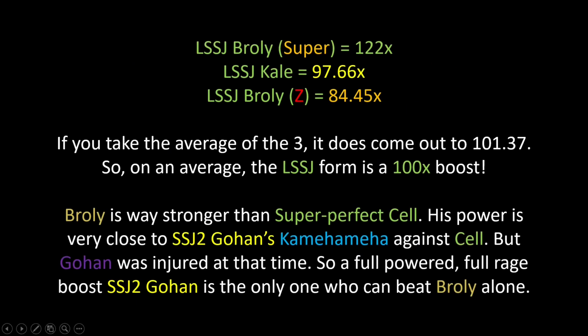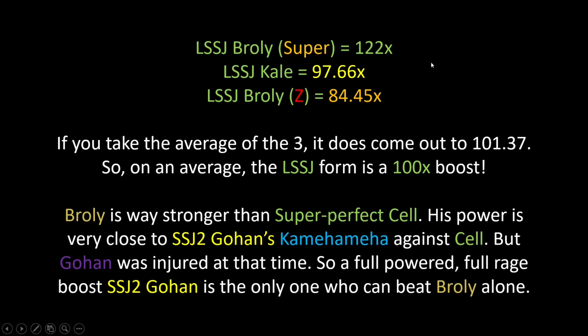Now here's another funny thing. Let's look at the 3 legendary Super Saiyans that we know of. Broly from Super, when he powered up to his max after all 4 boosts that he got, the overall multiplier of his power was 122 times to base. And legendary Super Saiyan Kale had a multiplier of 97.66 to base, while our legendary Super Saiyan Broly from Z has a multiplier of 84.45 times to base.